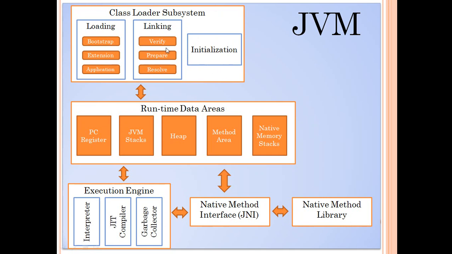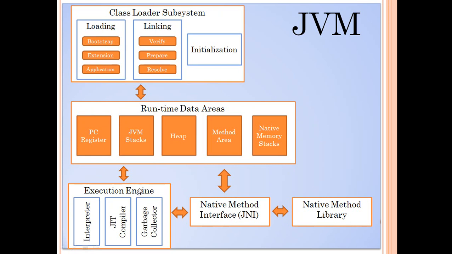Both the class loader subsystem and the execution engine interact continuously with the runtime data areas in order to use the memory efficiently. Now let's talk about the execution engine. Once the class is loaded properly, then comes the execution part, where the execution engine reads the instructions written in the bytecode. Reading, or interpreting, the instructions written in the bytecode is done by the interpreter of the execution engine. So every instruction is read one by one and executed on the operating system.